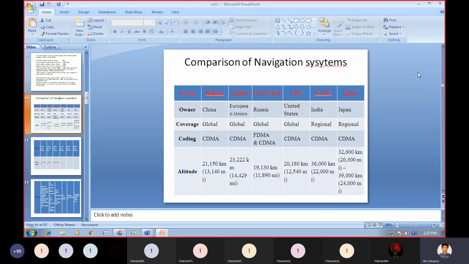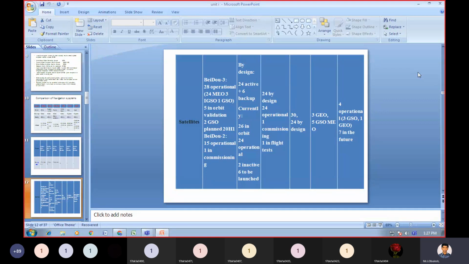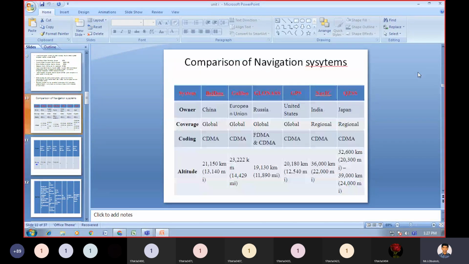What is the elevation of each navigation system, what is the orbital period, and how many satellites are used? All this we will see in the comparison of navigation satellite systems.